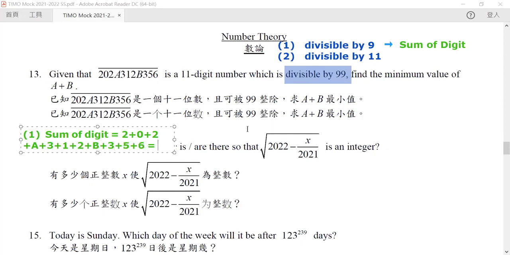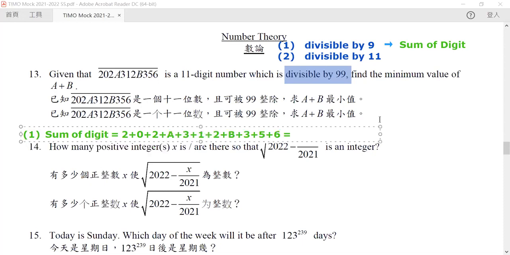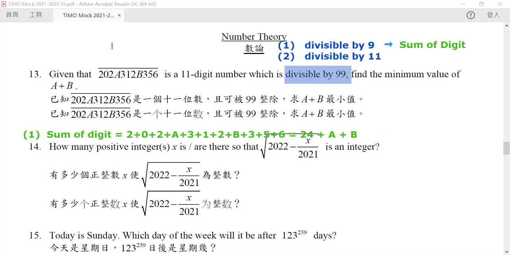Because the whole number is divisible by 9, the sum of digits must also be divisible by 9. If we sum them all up, you will find that the sum is equal to 24 plus a plus b. This number must be divisible by 9.